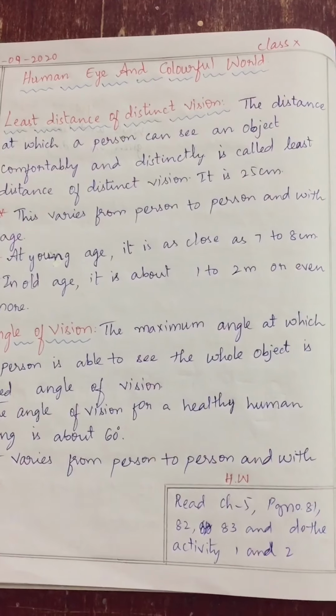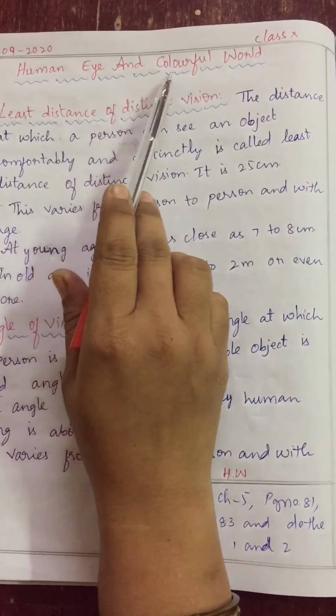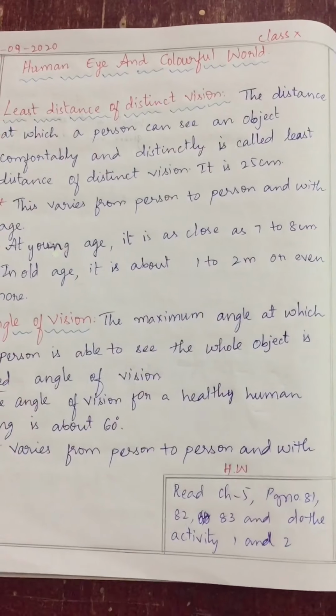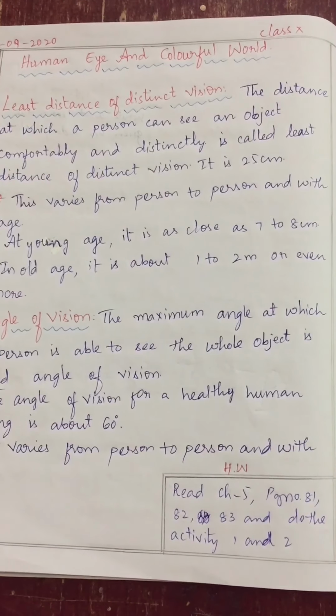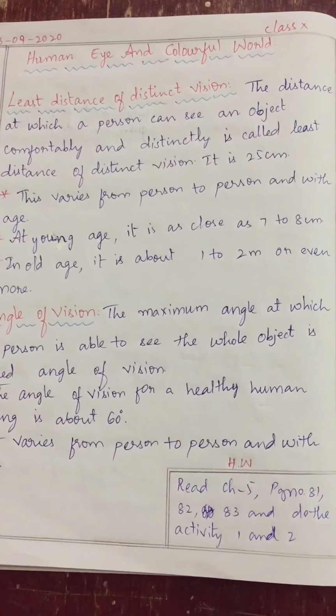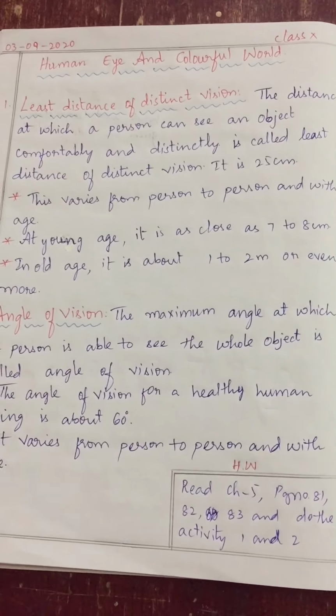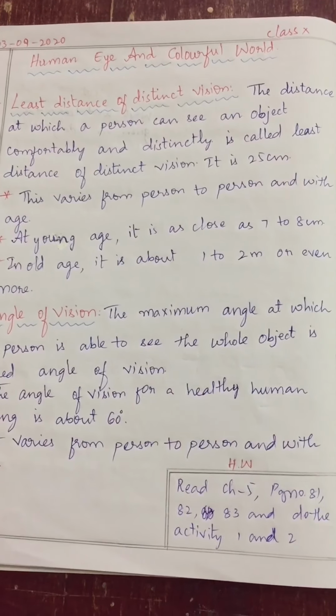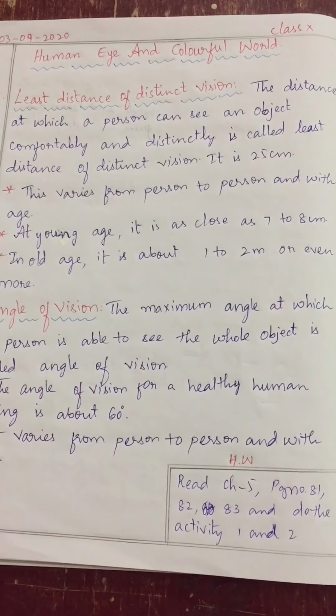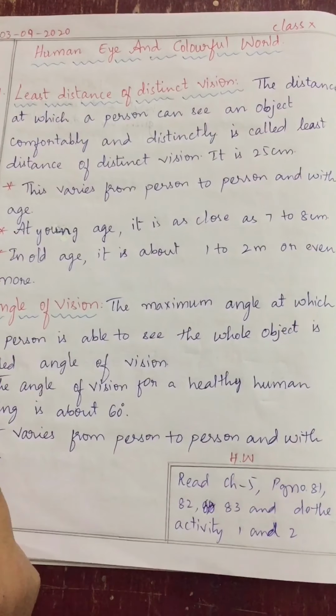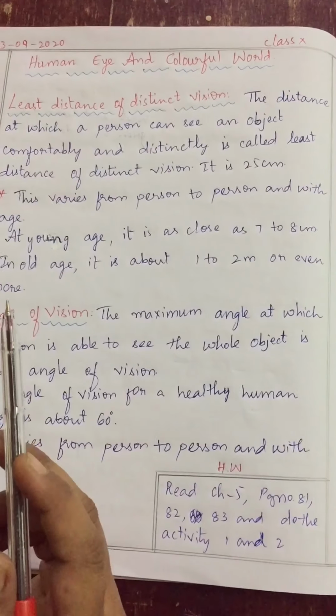Good morning, children. Today our topic is the human eye and the colorful world. In the previous chapter, we studied the refraction of light by lenses. The human eye works on the refraction of light through a natural convex lens made of transparent living material, and enables us to see the things around us. That is nothing but our eye, children.